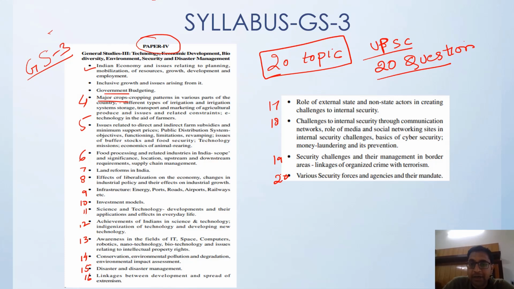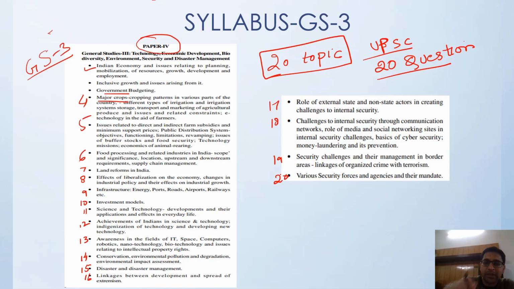You will be getting at least one question from each topic if we go by this concept, because UPSC makes a very inclusive paper. They have given the topics and you will get the paper based on all these topics.